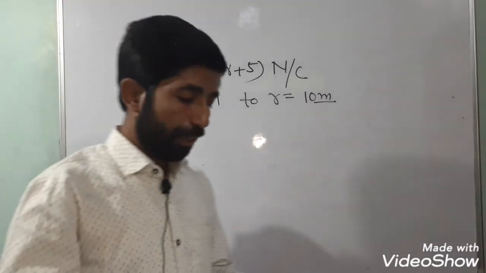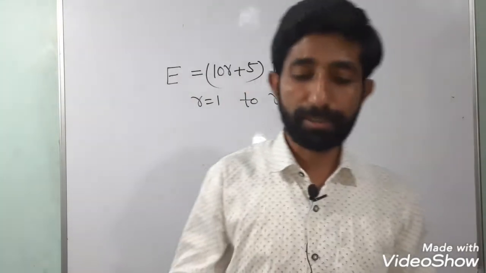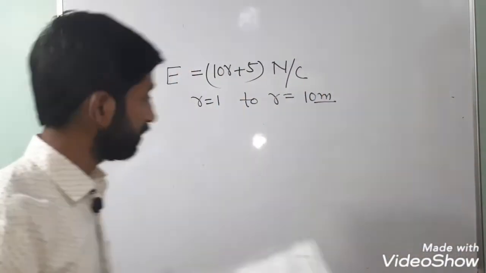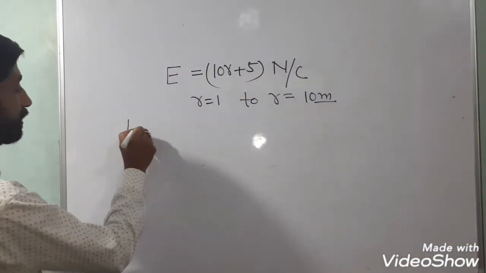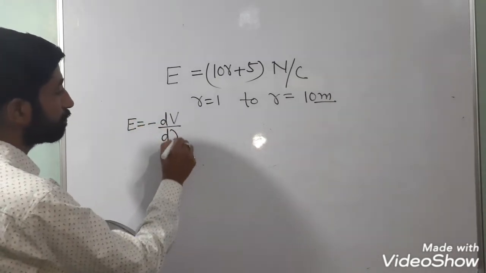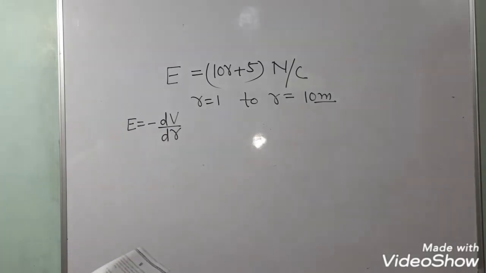This seems to be tougher, but there is a very simple formula for it. We had studied E equal to minus dV upon dr. So we have to find the total change in potential.